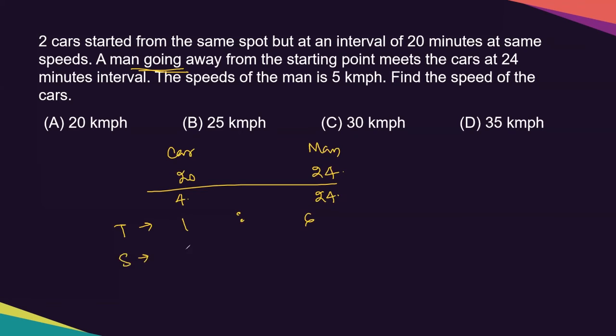Speed will reciprocate, 6:1. And here the speed of the man is given, that is 5 kilometers per hour. That means it is multiplied by 5. We'll also multiply by 5 over here. It becomes 30 kilometers per hour. This is our answer. We'll look at another type of question, okay?